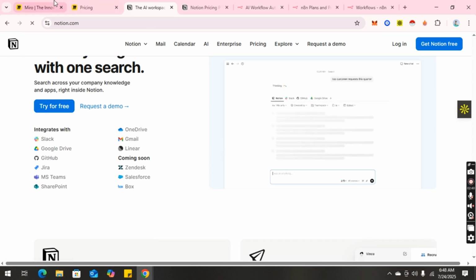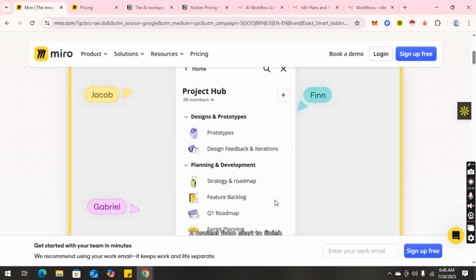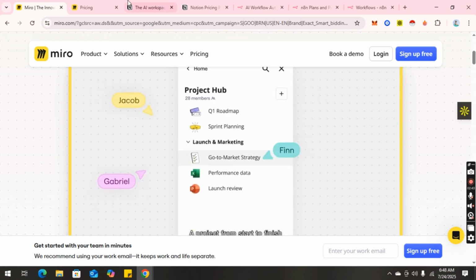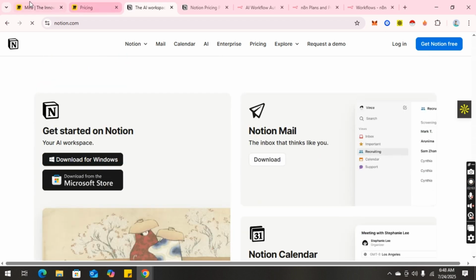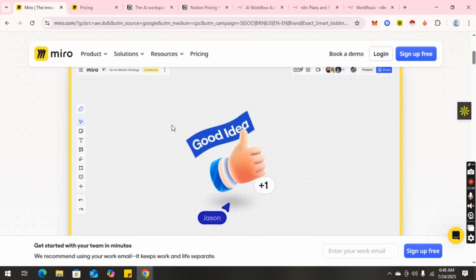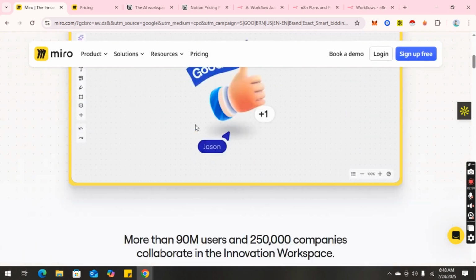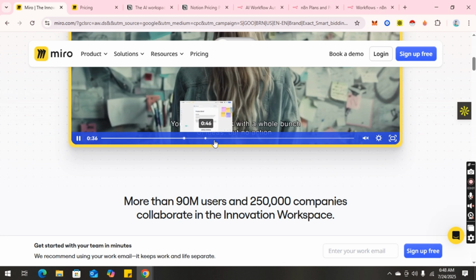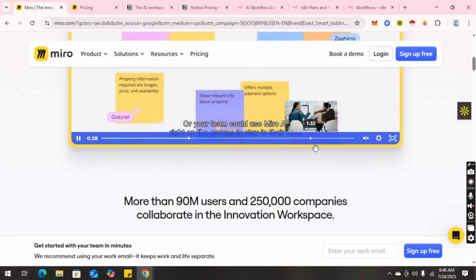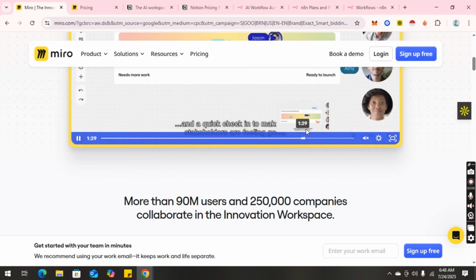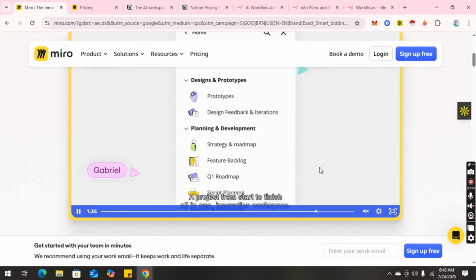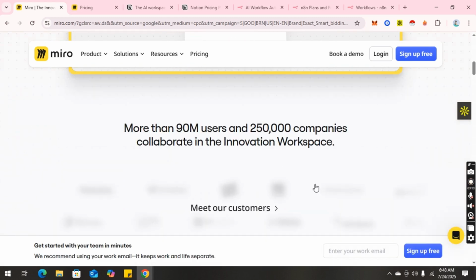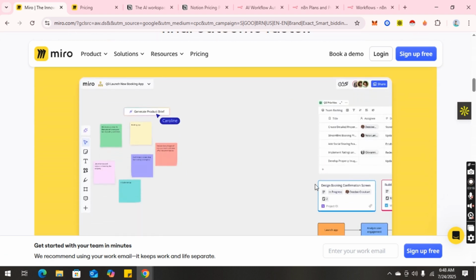Collaboration-wise, both are real-time, but Miro excels in synchronous creativity. Think remote workshops, while Notion is more effective for asynchronous knowledge building and team documentation. Miro now also supports video chat and voting sessions right inside boards, which can replace Zoom plus Jamboard sessions entirely, while Notion shines with its project dashboards, wikis, and now AI-generated task summaries and meeting notes.